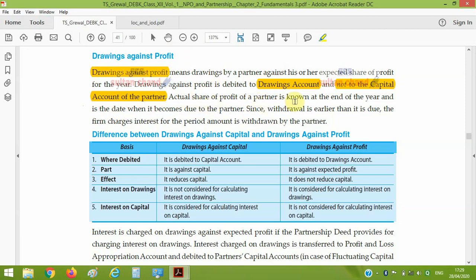Actual share of profit of the partner is known at the end of the year, and that is the date when it becomes due to the partner. On the last date, the profit becomes due to the partner. If the partner withdraws before that, since withdrawal is earlier than the due date, the firm charges interest for the period of withdrawal by the partner. The time period for which the partner has withdrawn, the firm charges interest if it is allowed as per the partnership deed. If nothing is mentioned in the partnership deed, then interest on drawing will not be charged on the partners.